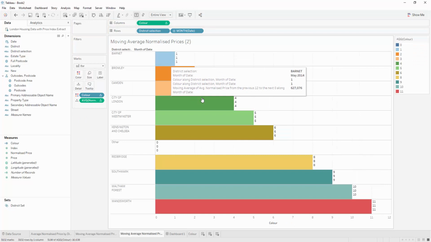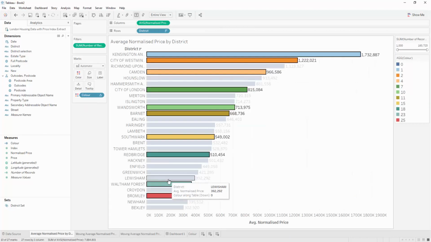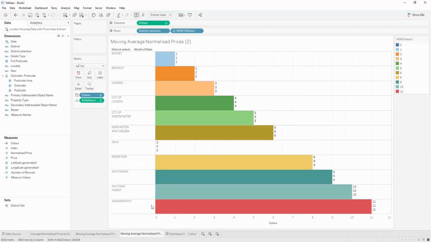And so now you can see that we'll get the same value here. Now, notice that this is applying to the sort that you have in your visualization. So here, Barnet is first because it's alphabetically first. So Barnet is getting light blue, whereas in this visualization, Kensington had light blue because the sort is based on the average normalized price. So we need to make sure that the sorts are synchronized across these two sheets in order for the colors to apply correctly.